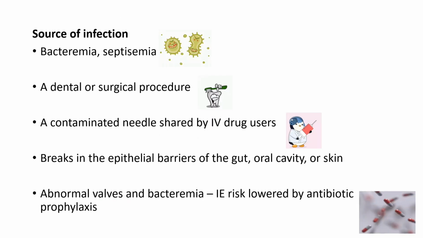Now, the source of infection. Some of them we have discussed before itself. The bacteremia and septicemia, a dental or surgical procedure causing a breach in the mucosa, causing entry of organisms and causing infection. A contaminated needle shared by the IV drug abuser. A breach in the epithelial barriers of the gut, oral cavity or skin due to conditions like ulcer and other conditions. But infection because of these organisms can be lowered by antibiotic prophylaxis.